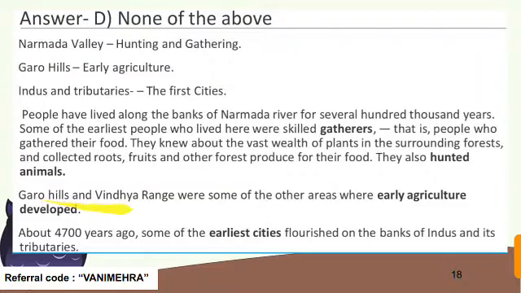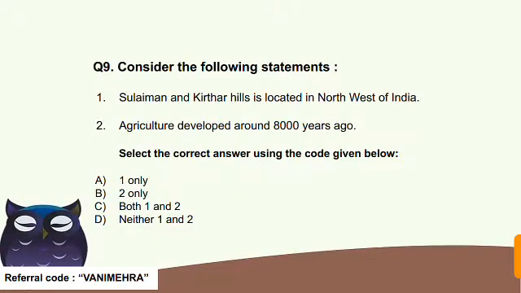Garo Hills and Vindhya Range were some of the other areas where early agriculture developed. So Vindhya Range, as I already told you, and Garo Hills are also the places where early agriculture developed. And on the banks of Indus and tributaries, as I already told you, 4700 years ago some of the early cities flourished, on the banks of these rivers. So the correct answer here is D, none of the above, and the source of this question is page number 8. Question number 9. Consider the following statements.